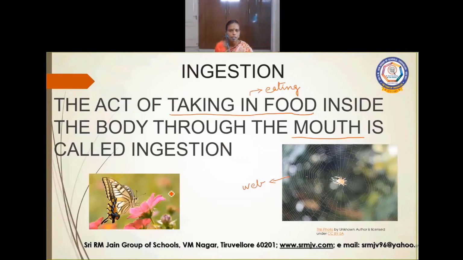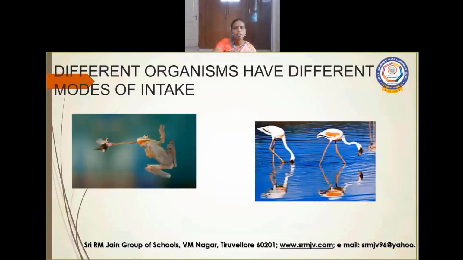Now next example, look at this picture. Butterfly. It sucks nectar through its proboscis. Look at this frog. It uses its long sticky tongue to catch prey. See, here the birds, flamingo birds, they have a long neck and they use their beak to catch the prey.